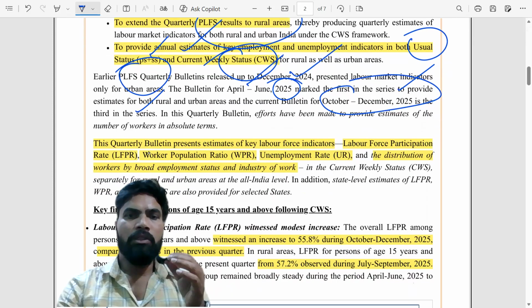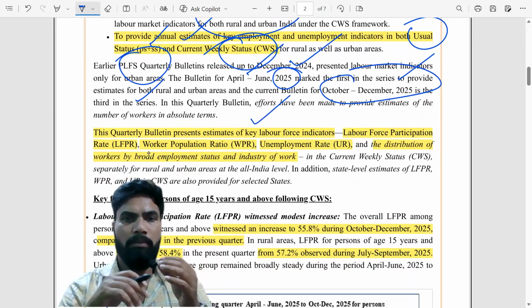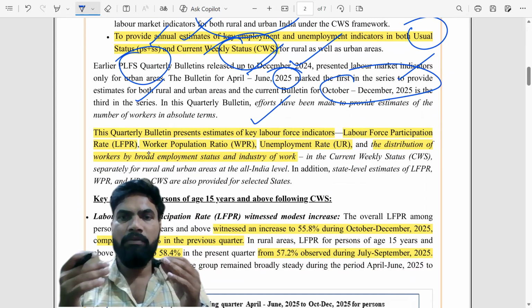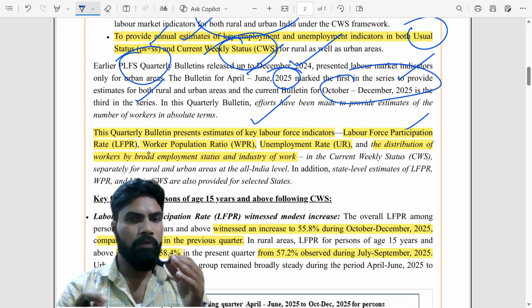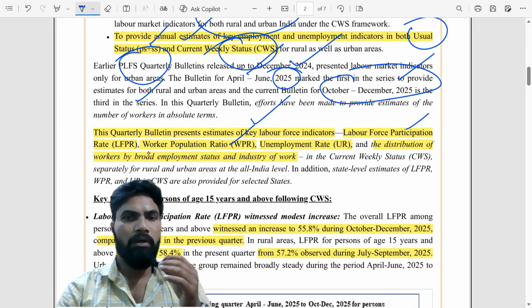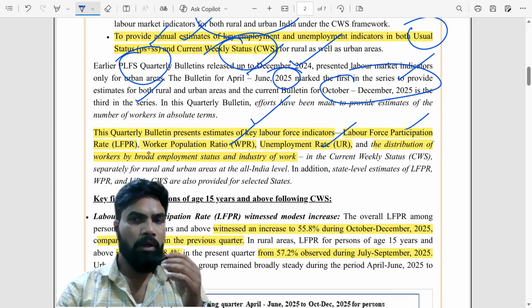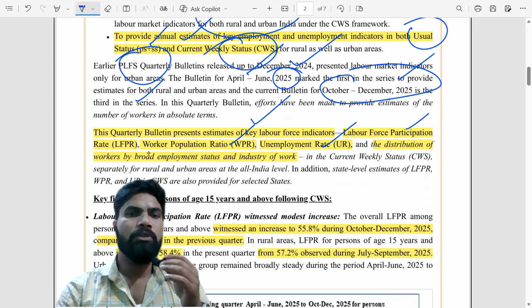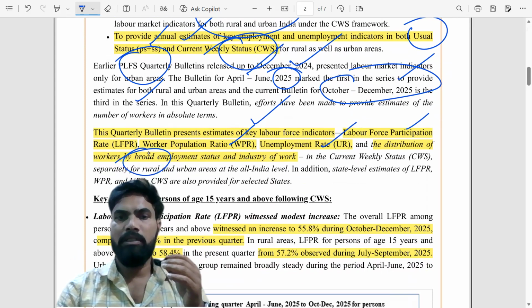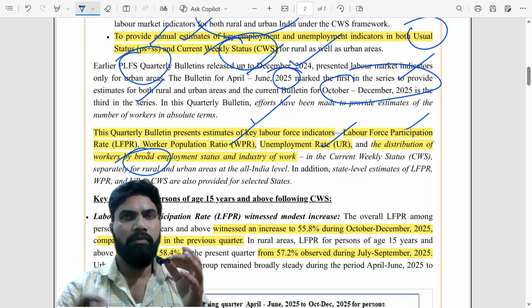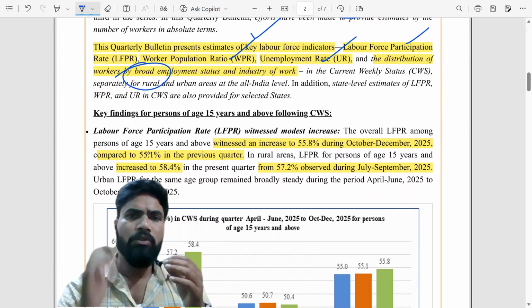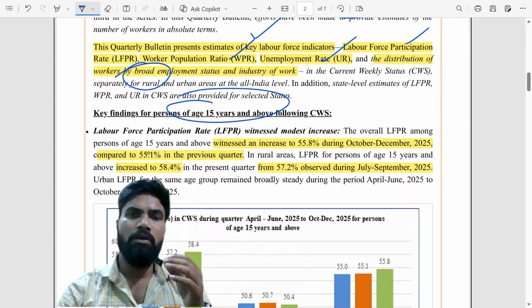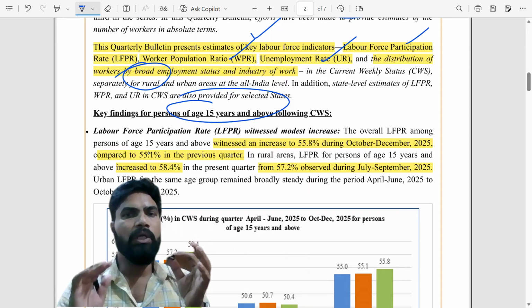This quarterly bulletin presents estimates of key labor force indicators such as LFPR, labor force participation rate, including female labor force participation rate, WPR, worker to population ratio, unemployment rate, and also the distribution of workers by broad employment status and industry of work, where they are actually working. Now we will come to the actual data. All the findings are for persons of age 15 years and above. Keep this in mind.